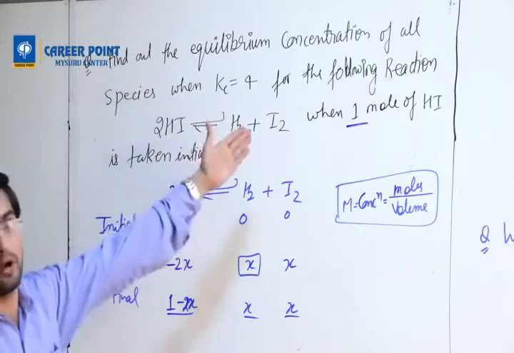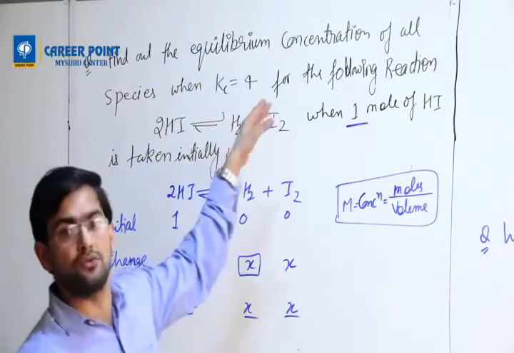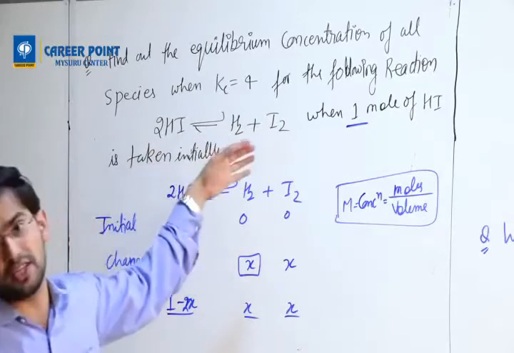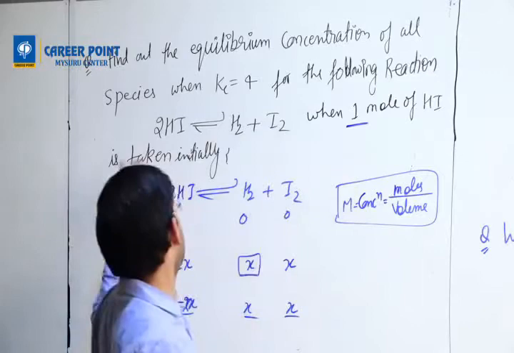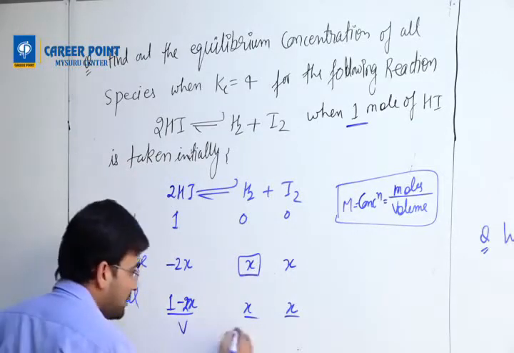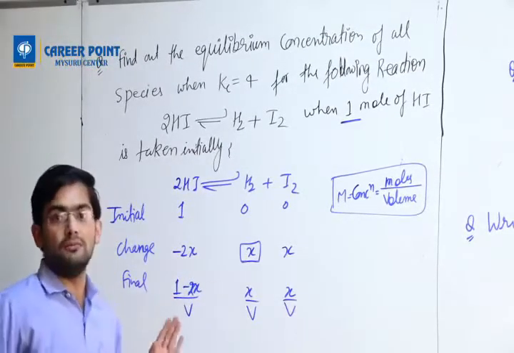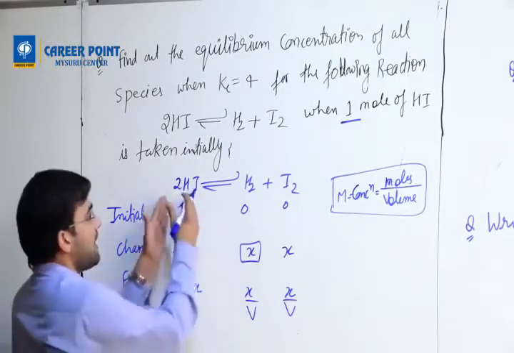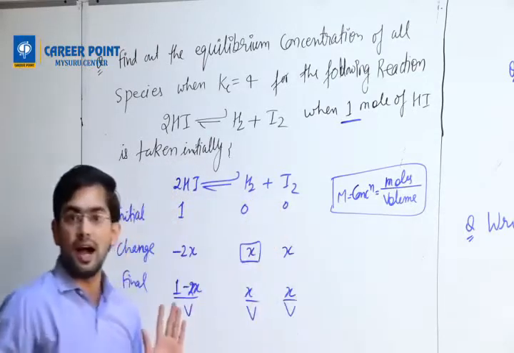You read the problem. Find out the equilibrium concentration of all species when Kc equals 4 for the following reaction, 2HI equals H2 plus I2, when 1 mole of HI is taken initially. So volume is not given. If it is not given, we will randomly name it V liters. That's how I know the volume. Now this is concentration of HI, this is concentration of H2, this is concentration of I2.